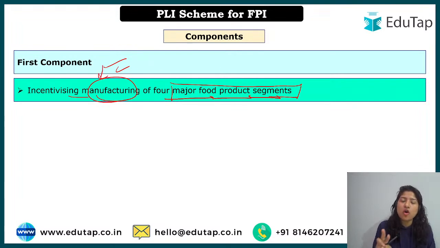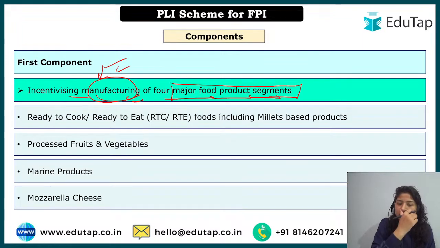Do remember there are three components. They will touch different segments. Here the first component talks about incentivizing manufacturing of four major product segments. And what are these four products? These are ready to cook or ready to eat foods, including millet-based products. What does it mean?